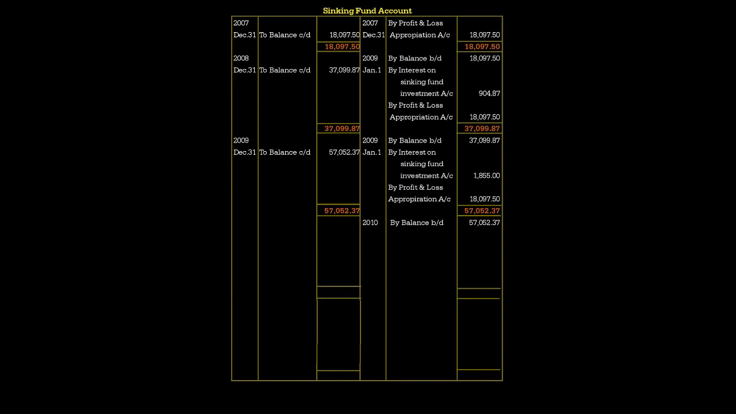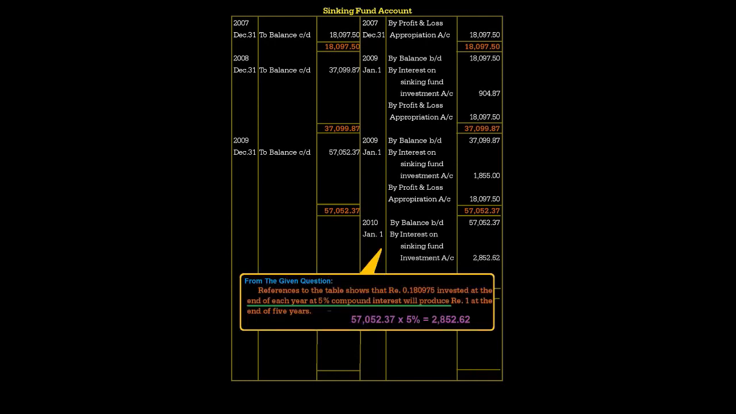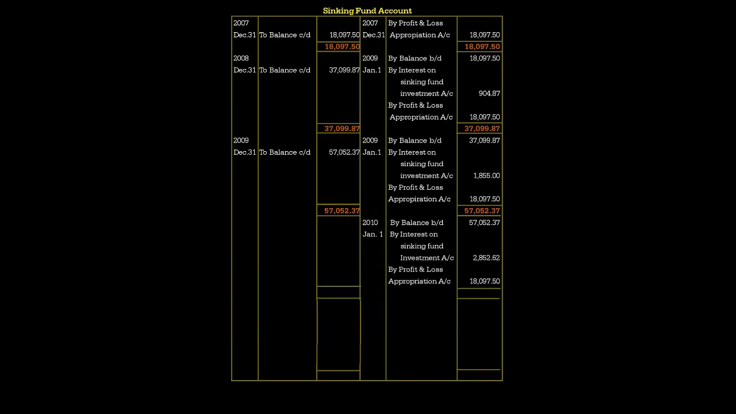Once again interest on sinking fund investment, that is 5% on 57,052.37, that comes to 2,852.62. Once again the fourth installment, that is by profit and loss appropriation account, the same amount 18,097.50. Total of the account is 78,002.49. That will be carried to the last year, that is the fifth year. In the fifth year you should be very careful.